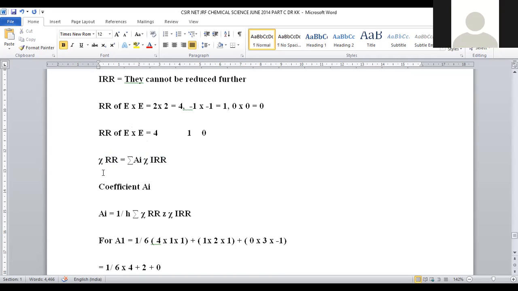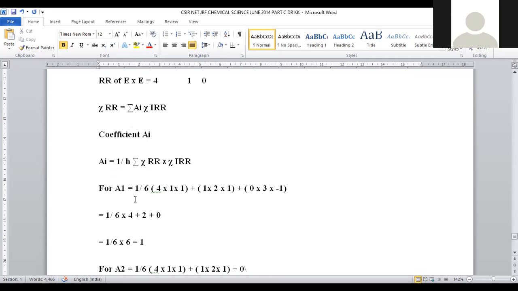So here we employ the formula chi RR is equal to summation ai chi IRR. First we are going to predict the coefficient values. For that purpose, ai is taken out, and now it becomes 1 by h summation chi RR times chi IRR.